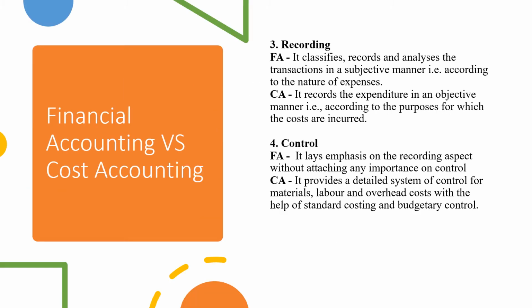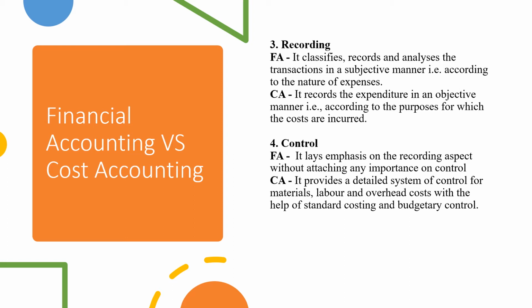We'll move forward. The next point of difference is about recording. So financial accounting records, classifies, summarizes, and analyzes the transactions in a subjective manner, that is, according to the nature of expenses. So all transactions are recorded, classified and also analyzed in the way the expenses are, whether they are capital expenses or revenue expenses. In that manner, they are bifurcated and then they are analyzed.